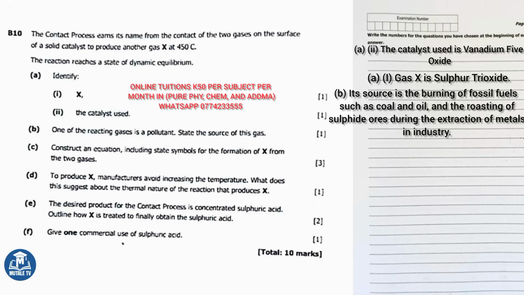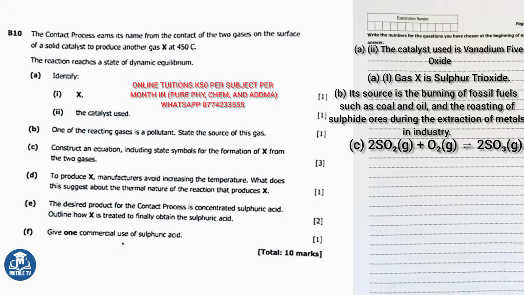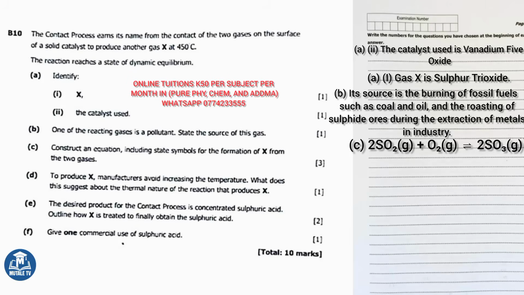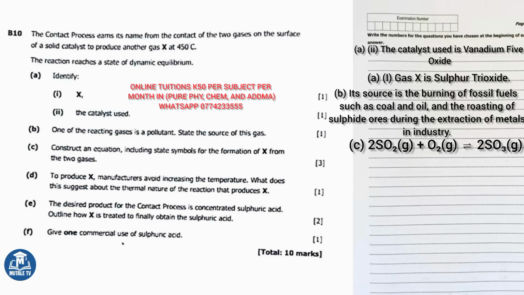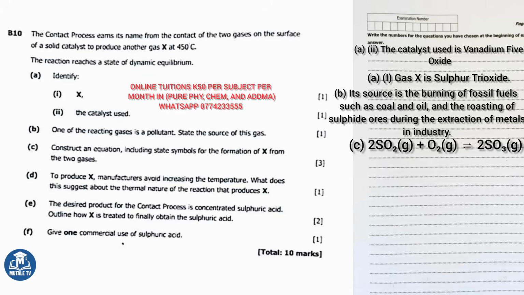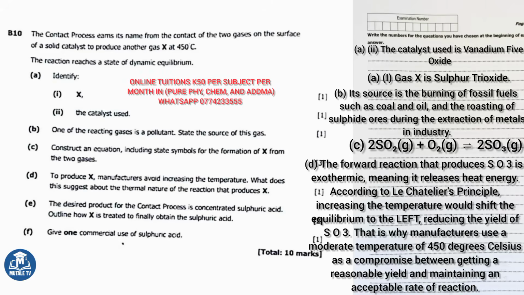Part C says, construct an equation, including state symbols, for the formation of X from the two gases. The equation is 2SO2 gas plus O2 gas with V2O5 as catalyst gives 2SO3 gas. Part D says, to produce X, manufacturers avoid increasing the temperature of the reaction that produces X. What does this suggest about the thermal nature of the reaction? The forward reaction that produces SO3 is exothermic, meaning it releases heat energy.